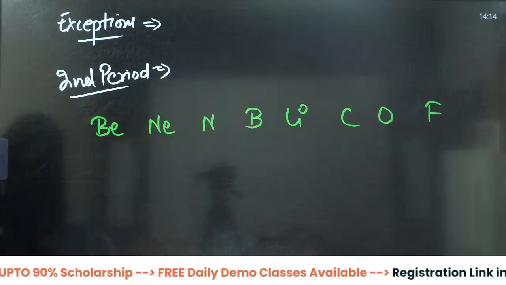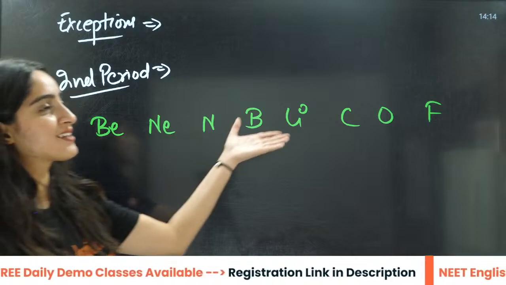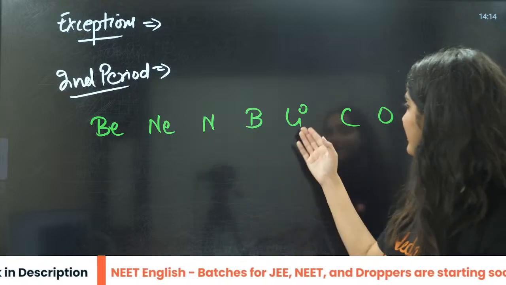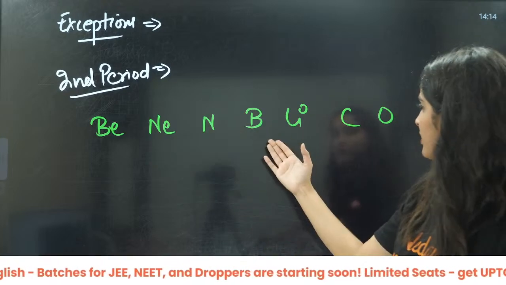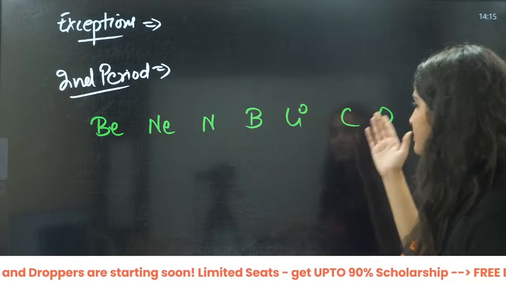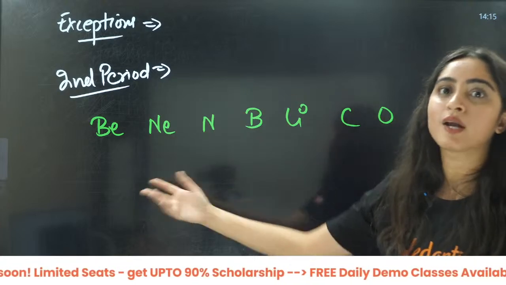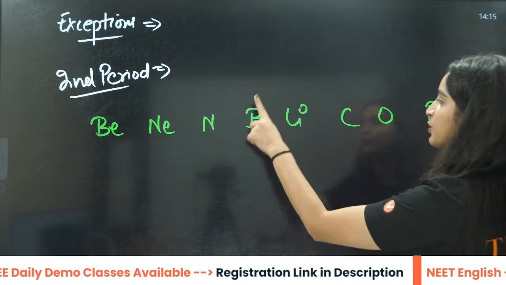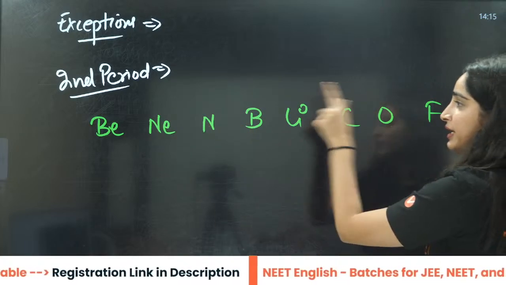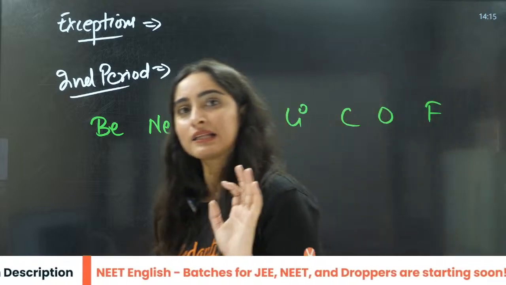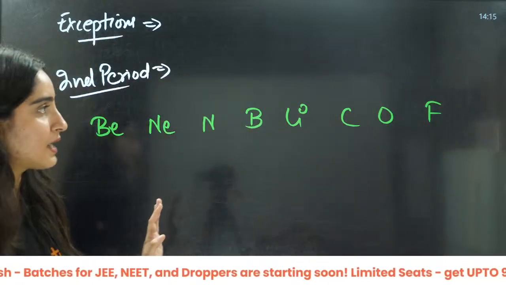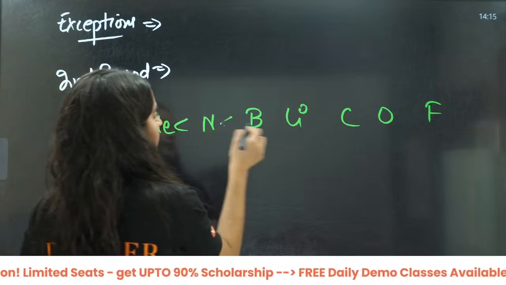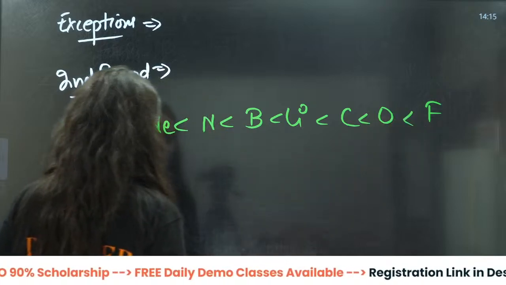Okay, so you will see there is a very large irregular trend here. What is this? Lithium, then beryllium, then boron, then carbon, nitrogen, oxygen, fluorine, neon. Very irregular trend it is. So that is why this is very rarely asked, right? But you have to learn this.